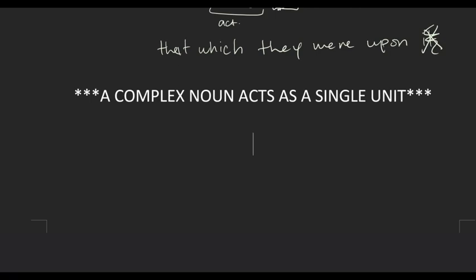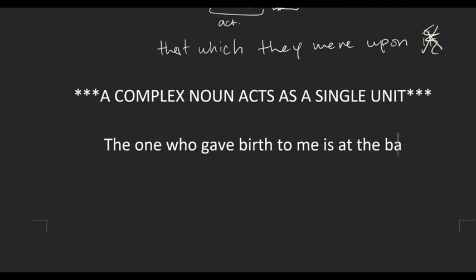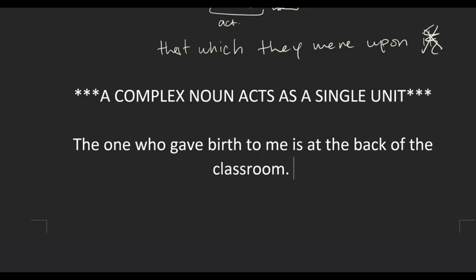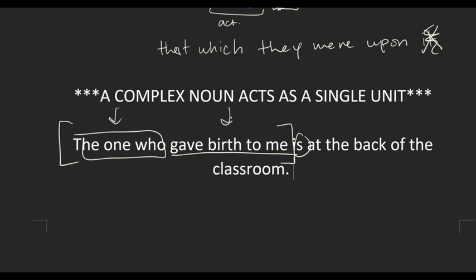So if you think back to an example we saw in the last lesson: the one who gave birth to me is at the back of the classroom. We saw the one who gave birth to me is our complex noun, and we can identify our two parts: the one who, the first part, and then the action sentence following it, gave birth to me. But as a whole, this entire thing is acting as the before is. So you can't just say the one who is the before is, or gave birth to me is the before is. You can't split it up or separate it. The entire thing as a whole is acting as the before is.